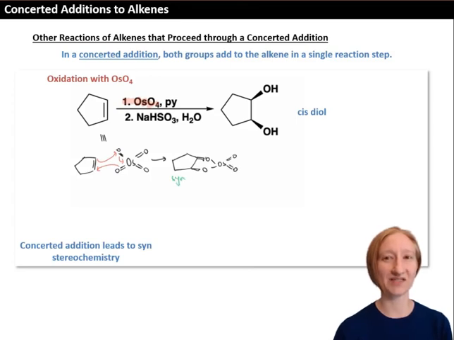In this intermediate, the carbon-oxygen bonds are formed, and they were formed with syn stereochemistry. Because they form at the same time in a concerted fashion, they must be formed on the same face of the alkene. Then in the second step, the persulfate and water remove the osmium to form the final alcohol or diol product.